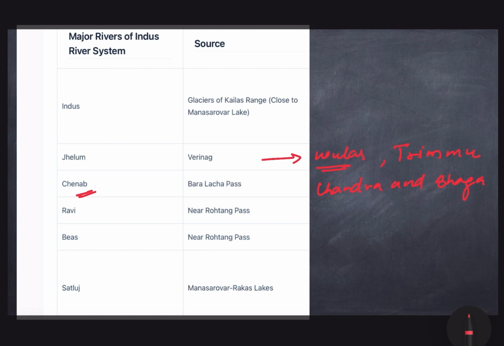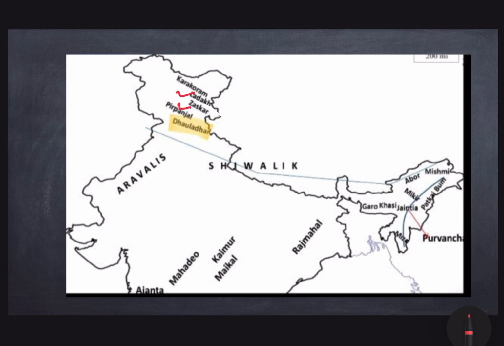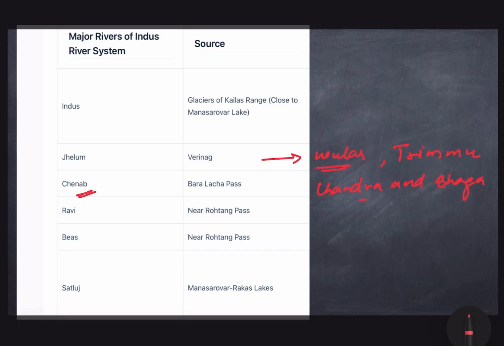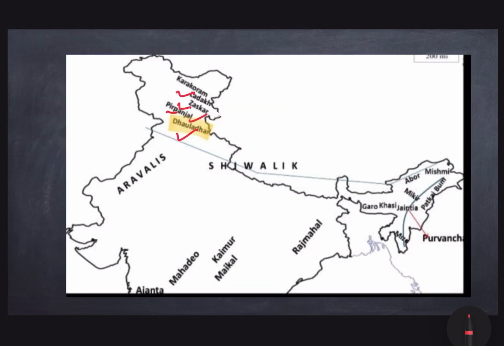From Baralacha Pass, this united Chandra and Bhaga stream flows in the northwest direction through the Pangi Valley parallel to the Pir Panjal range. Here we have the Pir Panjal range. Then the Ravi river rises near Rohtang Pass near the Kullu Hills. It drains the area between the Dhauladhar and Pir Panjal ranges. You must remember these ranges also.